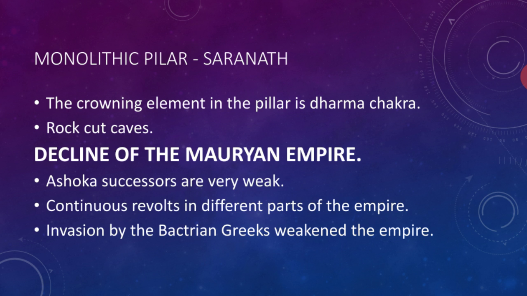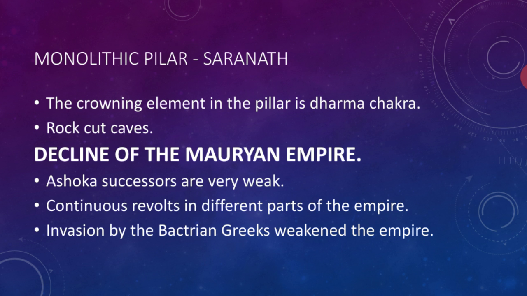About the monolithic pillar, before that, we have some information in your book. What does it mean? Mauryan art and architecture. I divided it into two: indigenous art and royal art. Statues of the Yakshas and the Yakshis will be there under indigenous art. Yakshas and Yakshis, what does that mean?